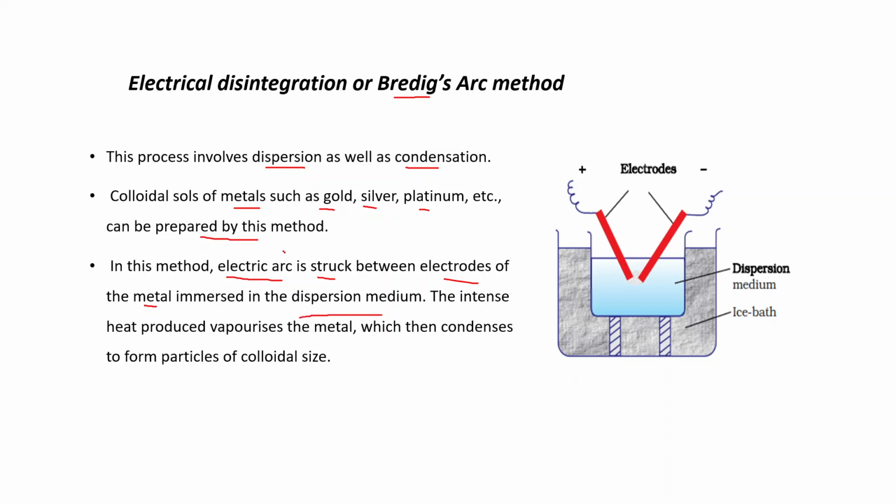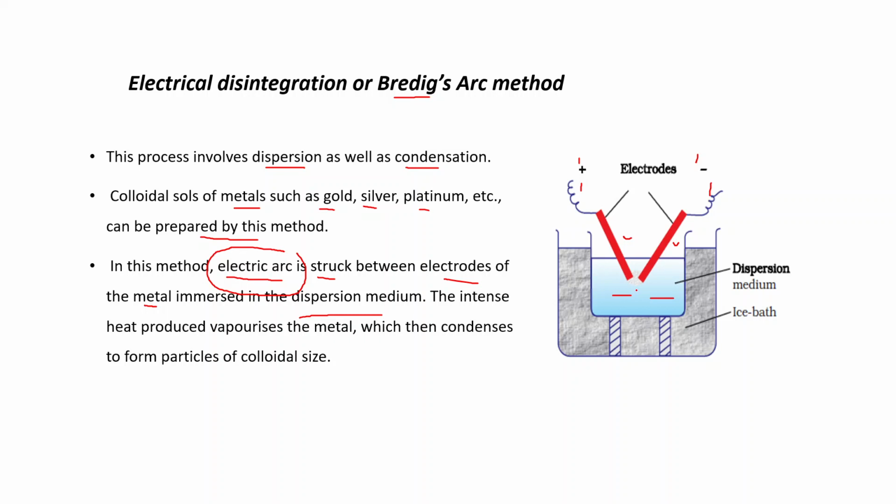Now what is this electric arc? You can say this is the dispersion medium. In this case, we are taking these rods or electrodes of the metal from which we want to make the colloidal solution. When this is connected to the electricity, remember these two, positive and negative, are connected with the electrical supply, and both are in the same medium, then this electrical arc is developed.